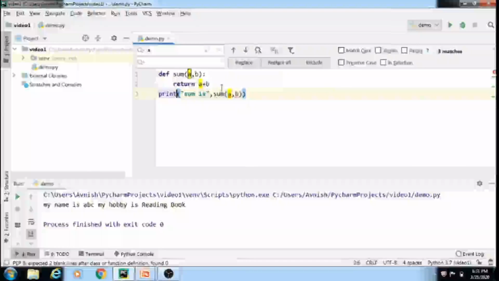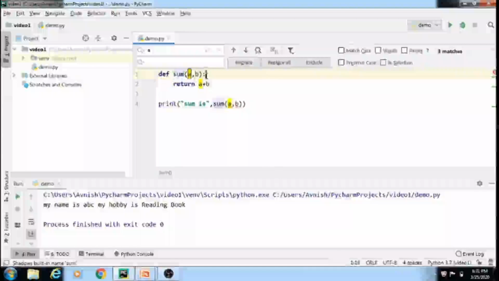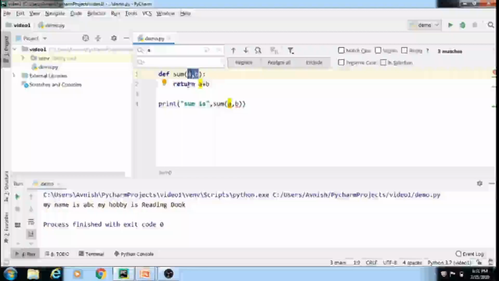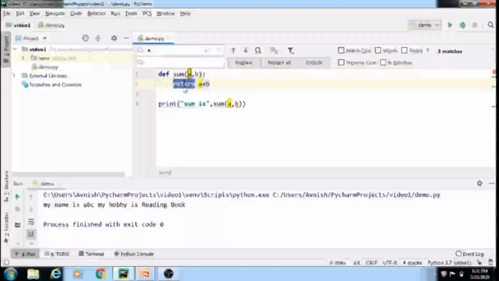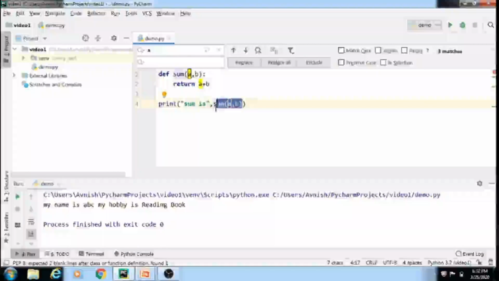Here the function name is sum. There are two parameters, first parameter a and second parameter b. Here we are using the return statement, and in that statement we are returning a plus b, that is, a will be added to the value of b. This is our defining part.